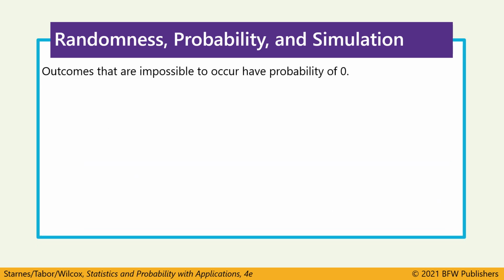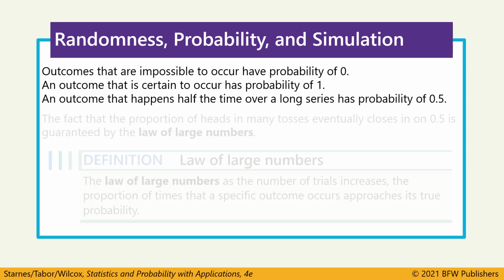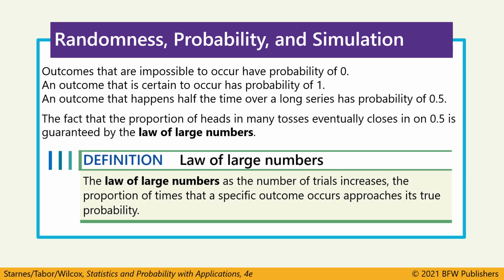When we say probabilities are between 0 and 1, we're including those numbers because an event with a probability of 0 is impossible to occur. Conversely, an event with a probability of 1 is certain to occur or guaranteed to occur. And as an example, an outcome that happens half the time over a long series has a probability of 0.5. Again, these are long-term estimates.